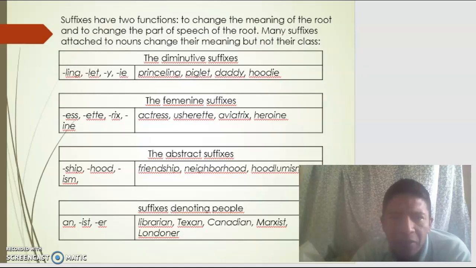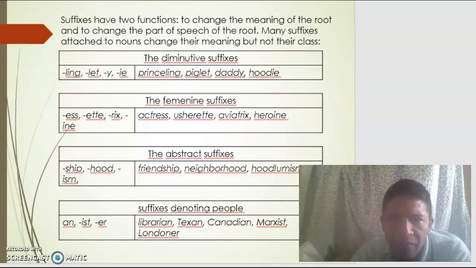Well, the other topic we have is suffixes. Suffixes have two functions: to change the meaning of the root and to change the part of speech of roots. Many suffixes attach to nouns to change their meaning but not their class. The diminutive suffixes: -kin, -let, and -ie: princeling, prig, daddy, howdy.